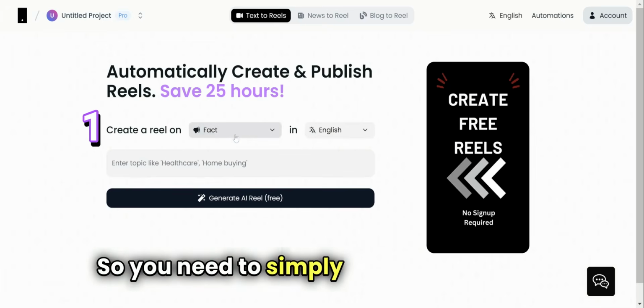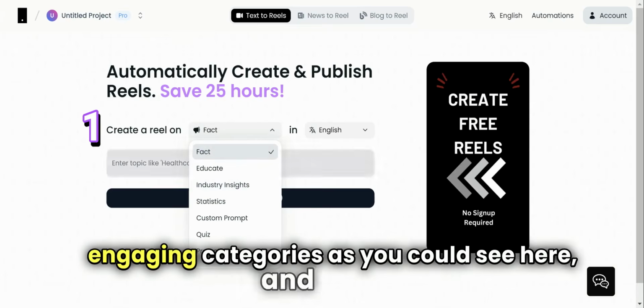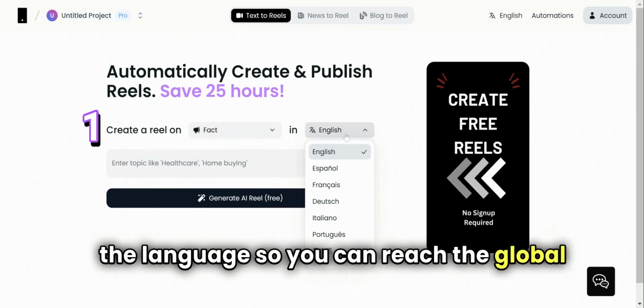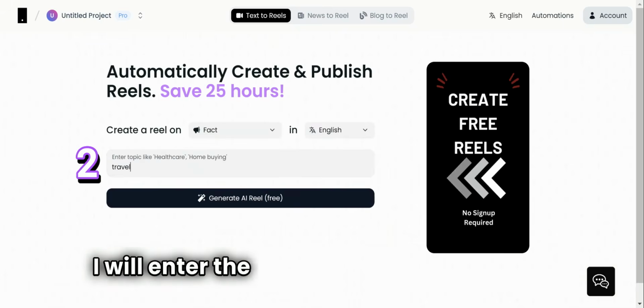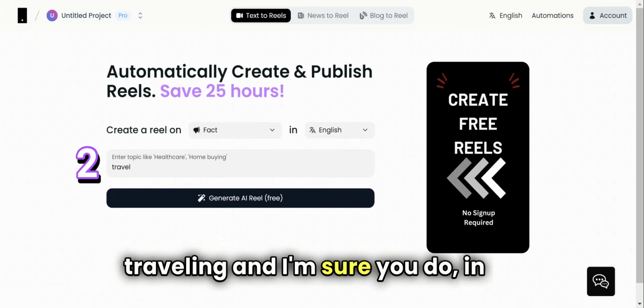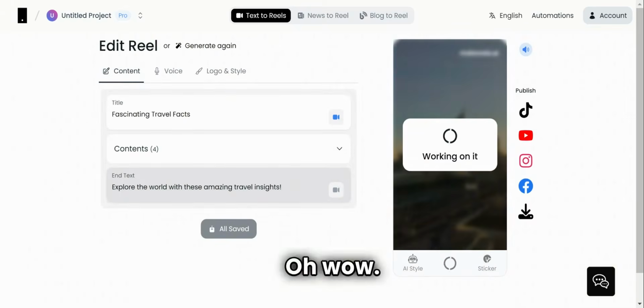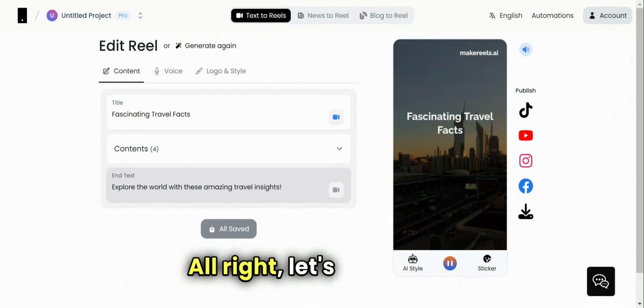So you simply collect from the top engaging categories, as you can see here, and select the language so you can reach a global audience, even in languages you don't speak. I will enter the classic, travel, because I love traveling and I'm sure you do. Let's click generate. Let's see. Oh, wow. It took 3 seconds. Fascinating travel facts. Right. Let's check it out.